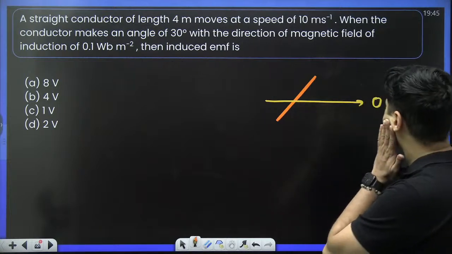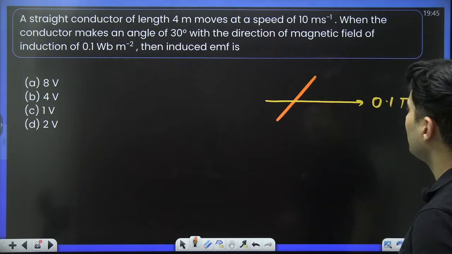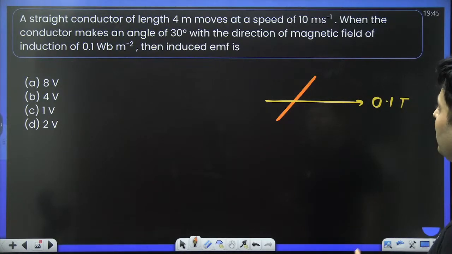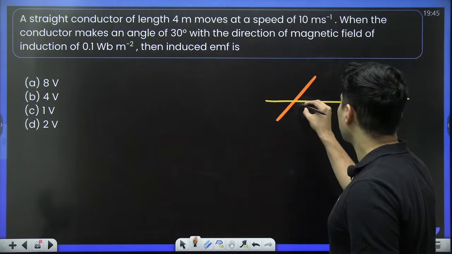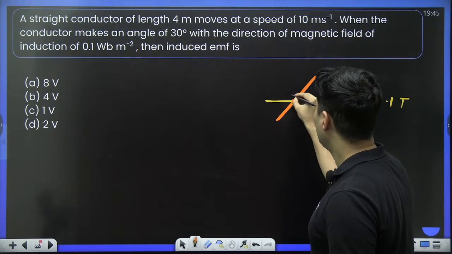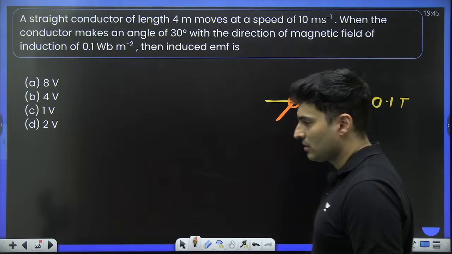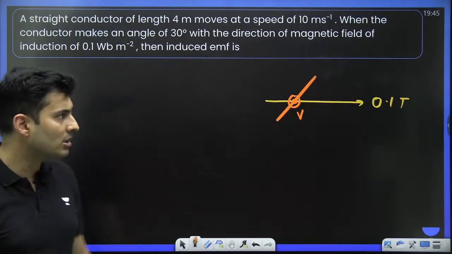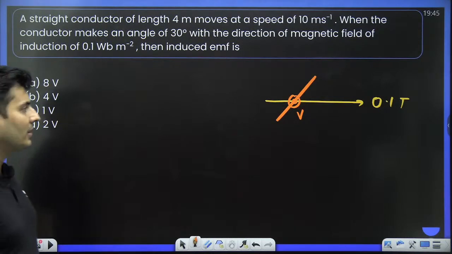Okay, how is it exactly moving? That is also very important, because I believe that part is missing. Conductor makes an angle and the induced EMF. So I'm assuming that the velocity was towards us, I guess, because that's the only possible explanation that you will get a non-zero answer.